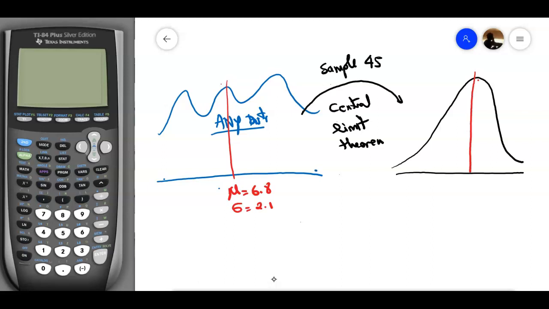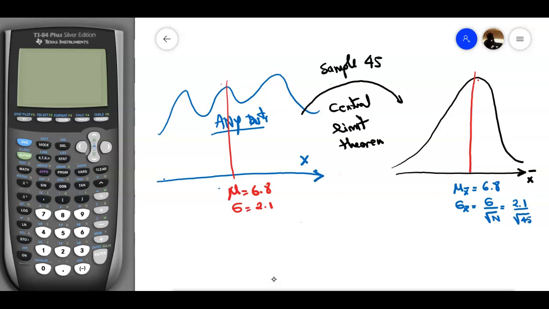And according to the central limit theorem, this was the x-axis, but whenever we do the sampling, this would be the x-bar axis. The new distribution will have a mean, which we're going to call mu x bar, and this is going to be equal to 6.8 as well. However, the sigma x bar will be equal to sigma divided by radical n. So in our case, it's going to be 2.1 divided by radical 45.